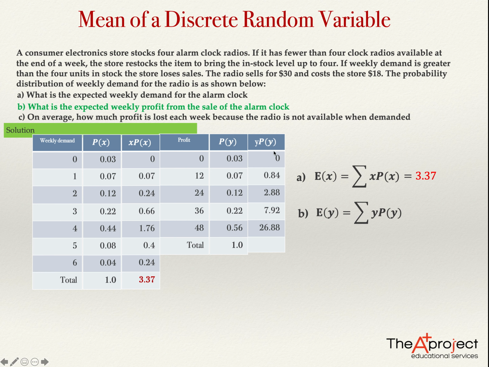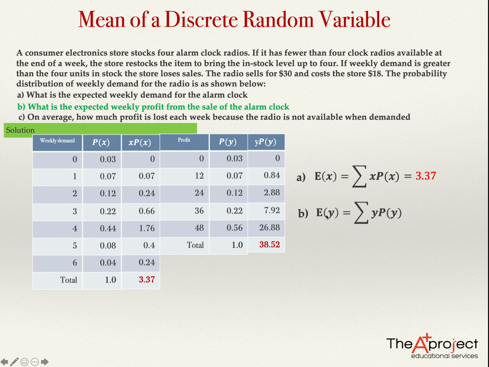To get the expected value, the only thing that I need to do is just add together all this value, and I get the expected value. And this will be the expected value for the profit. 0 plus 0.84 plus 2.88 plus 7.92 plus 26.88. The answer is 38.52. So that means that I can answer the second question.